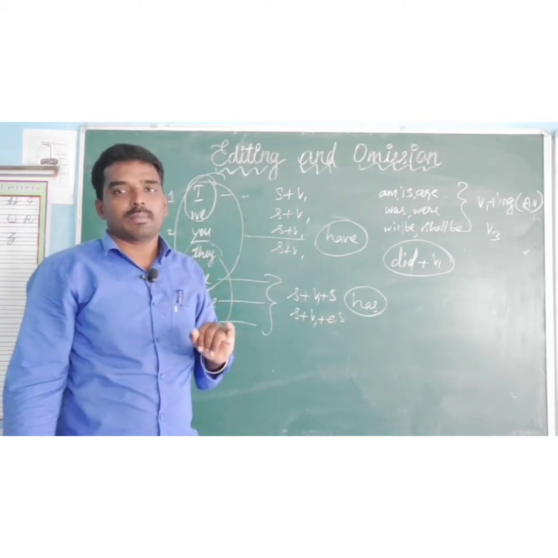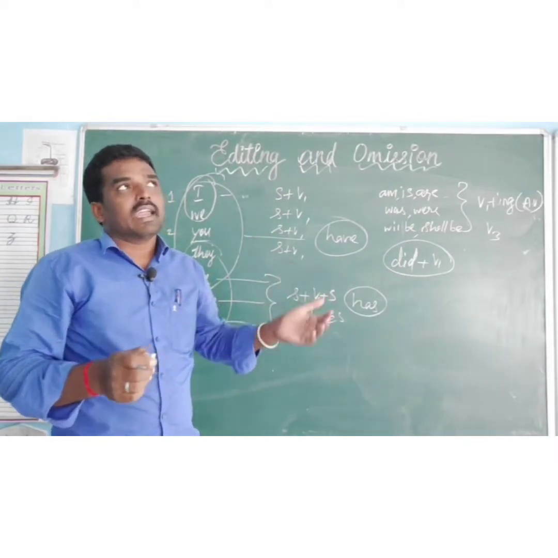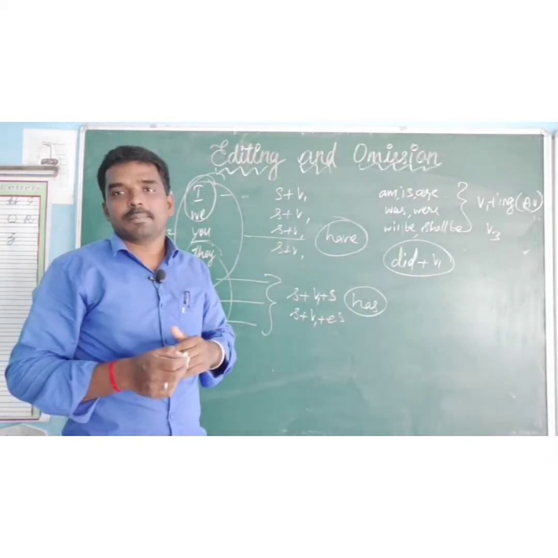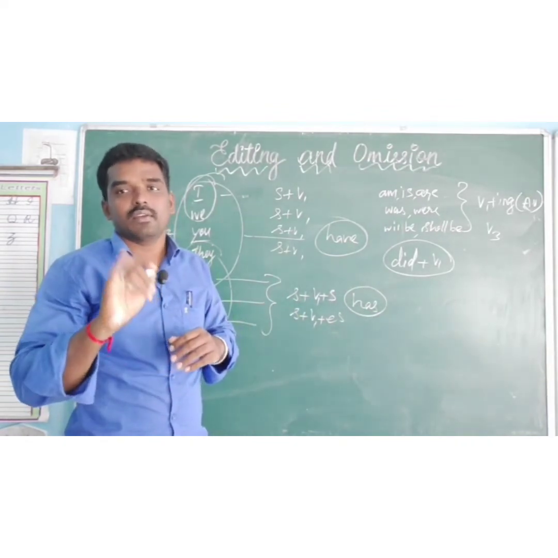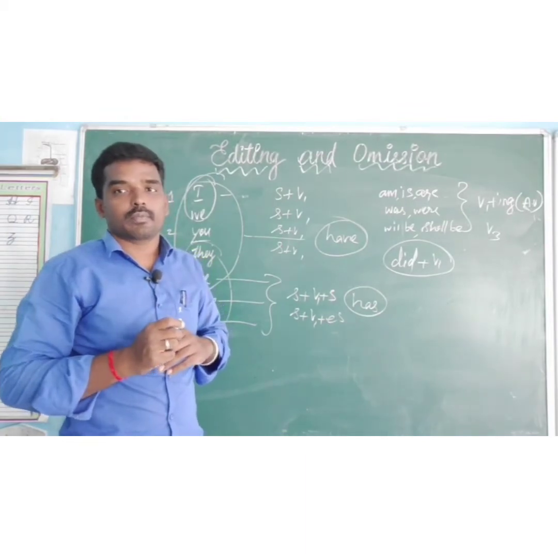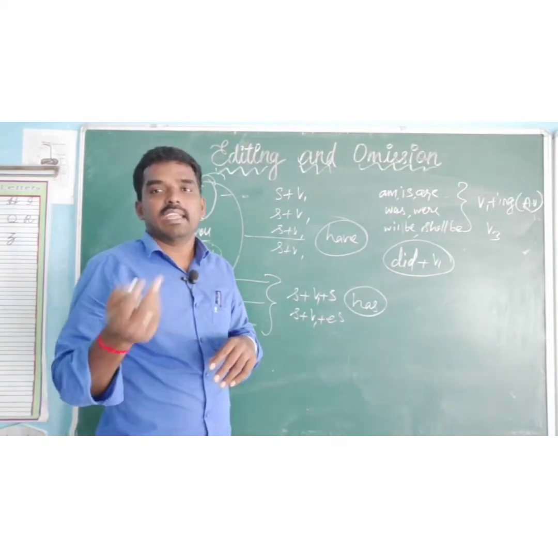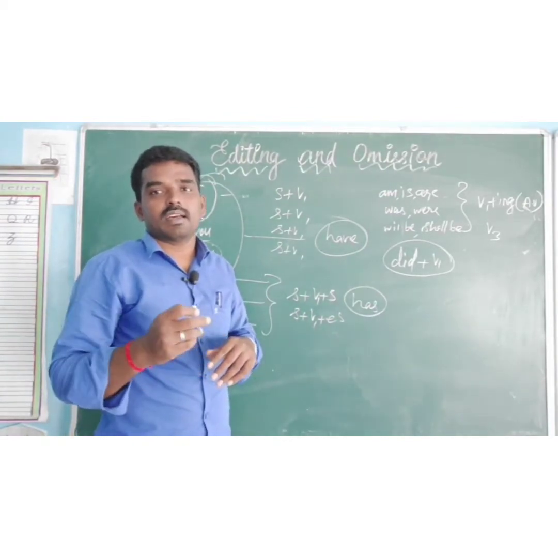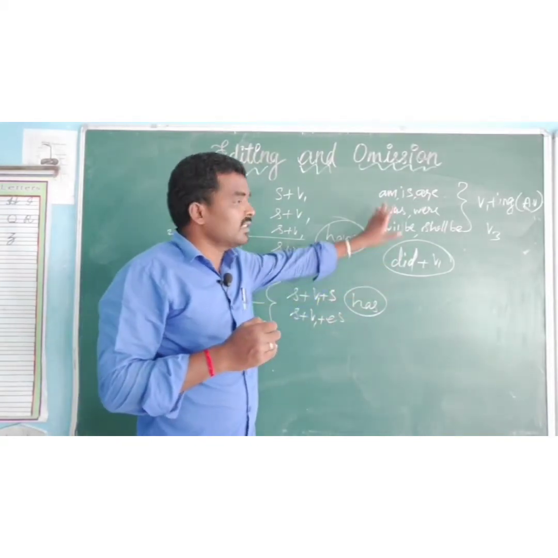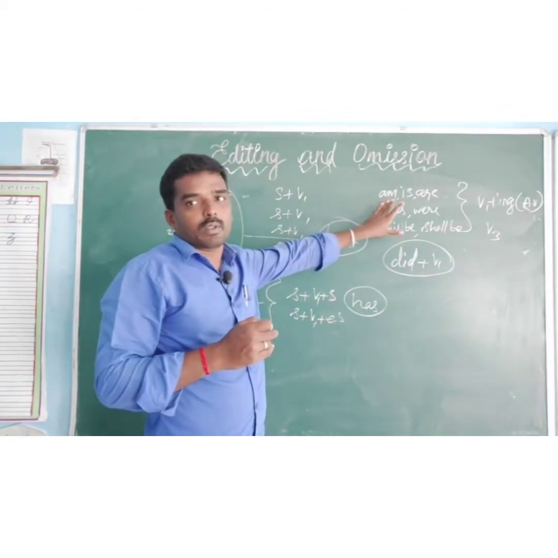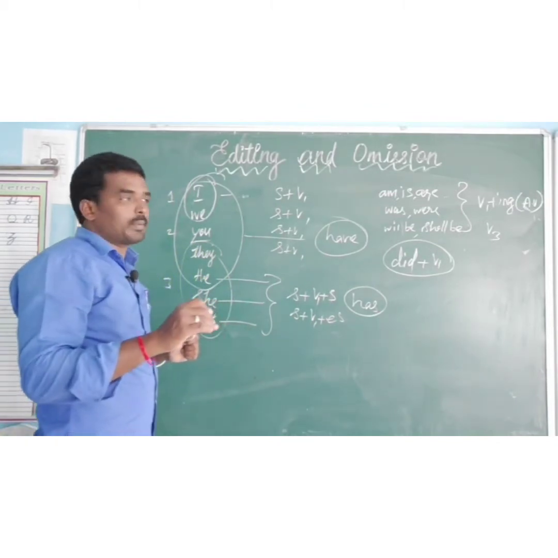Do form verb. So you cannot use verb 2 again. For example, "I did wrote the exam." Is it right? This is wrong. I did write the exam, because write is verb 1, wrote is verb 2. "I did ate." Is it right? This is wrong; we want to use "I did eat." This is another rule. These are rules, you must note them in your notebook. This is very important. Don't lose it.